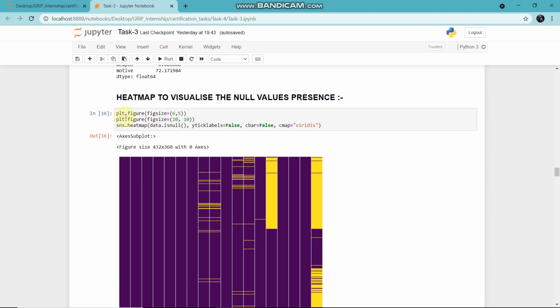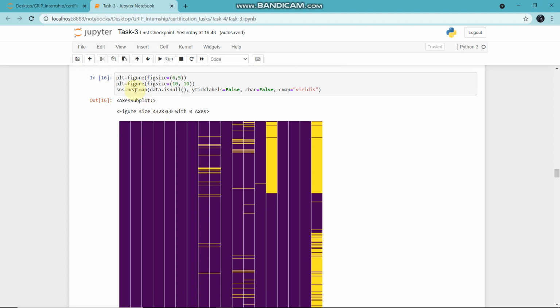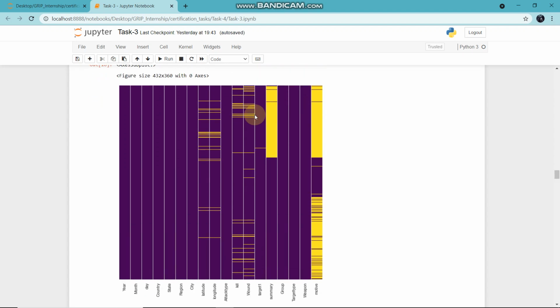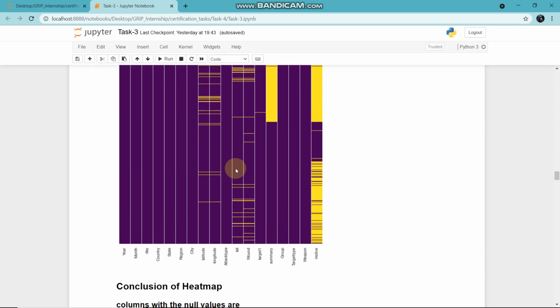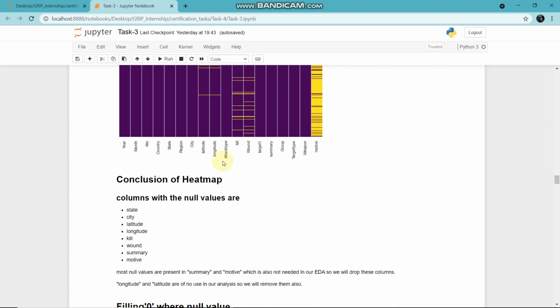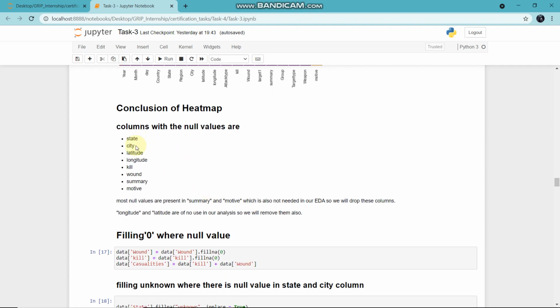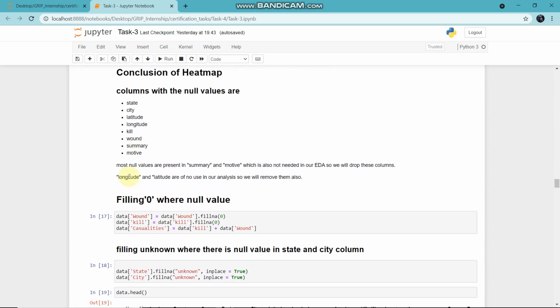For this we type plt.figure, we set the figure size to 6,5, and sns.heatmap of data.isnull() for the null values, yticklabels false and cbar false, cmap is viridis, and we can see the heat map. We conclude that the columns with null values are state, city, latitude, longitude, kill, wound, summary and motive. Most null values are present in summary and motive.